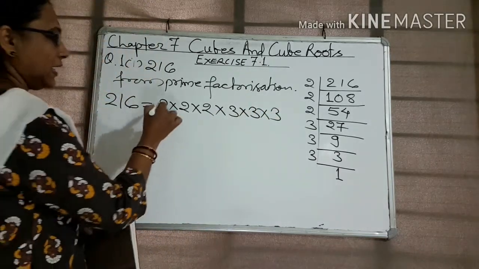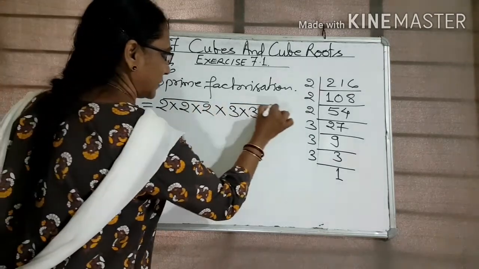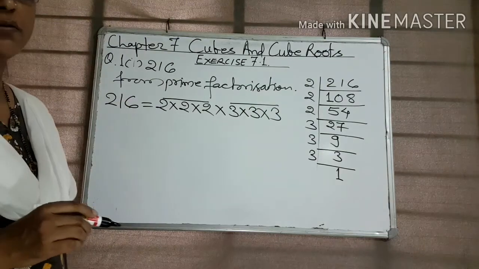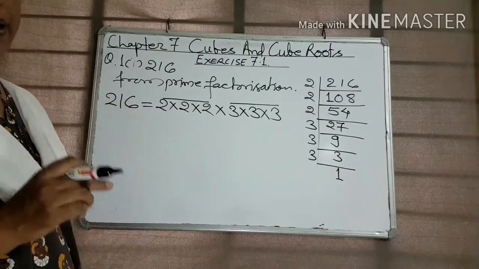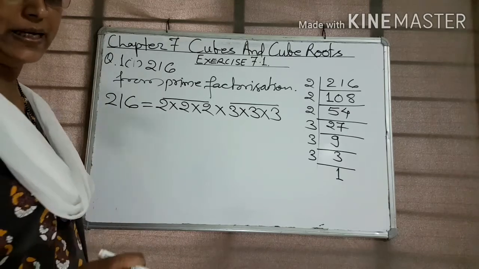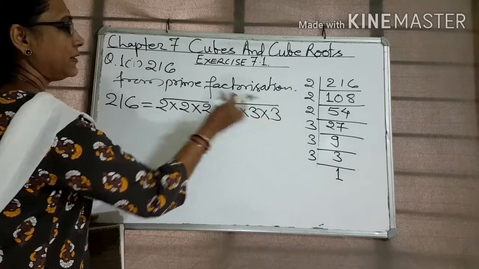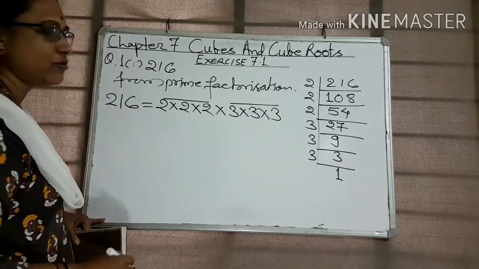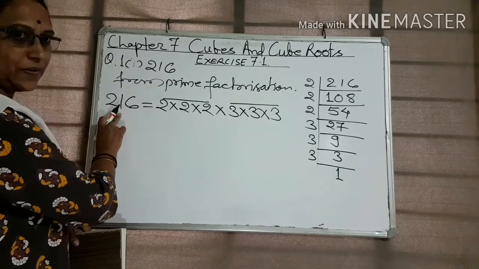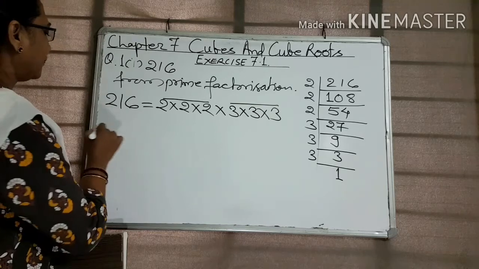Here we see each factor comes 3 times. So 216 is a perfect cube number. Here each factor comes in 3 times, so it is a perfect cube number.